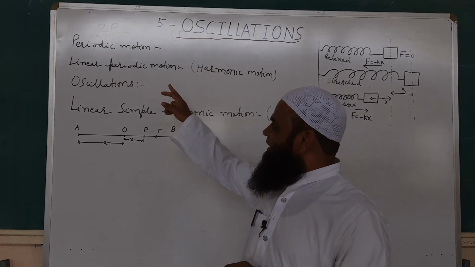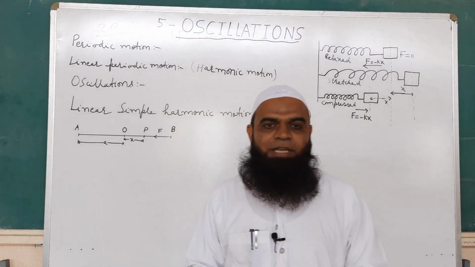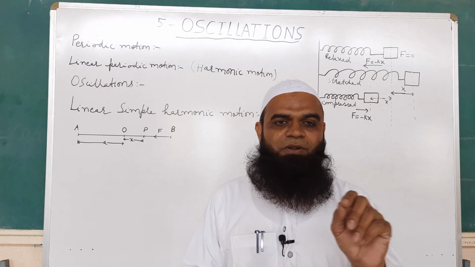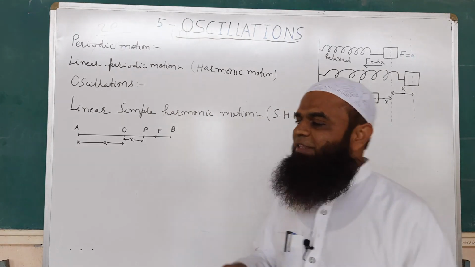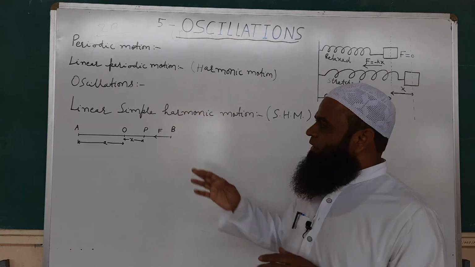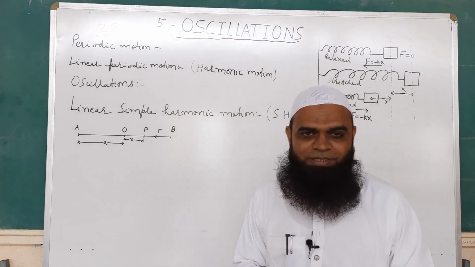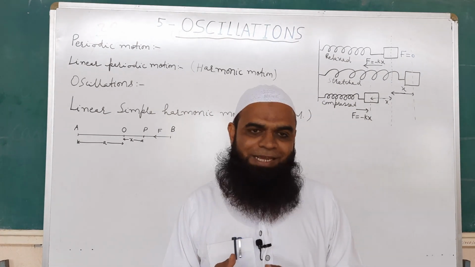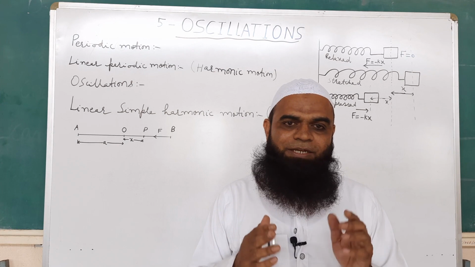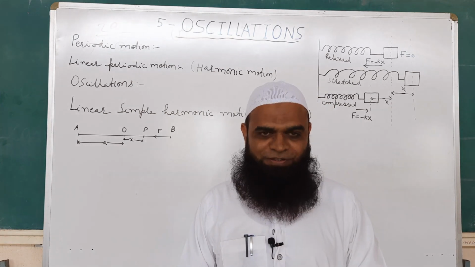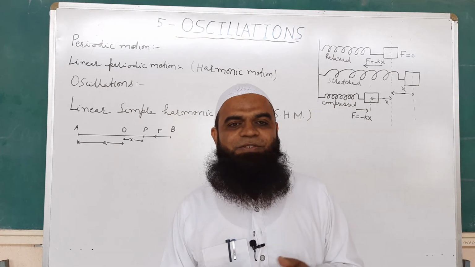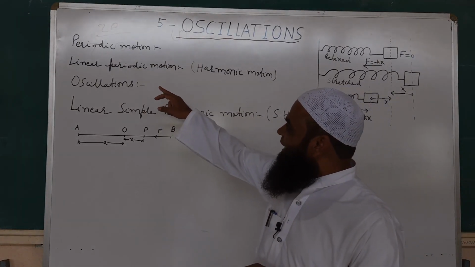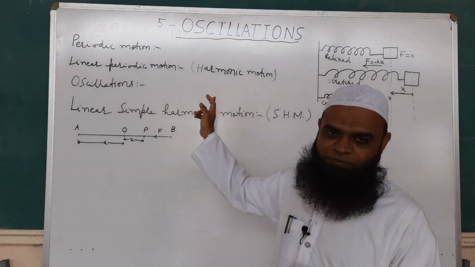Now second, what is linear periodic motion? Linear periodic motion is nothing but a periodic motion which is along a line. That's why it is called as linear periodic motion. Now in linear periodic motion, we can express displacement, velocity, acceleration of object in terms of sine and cosine function. As these functions are harmonic functions, we can call this motion as harmonic motion also.